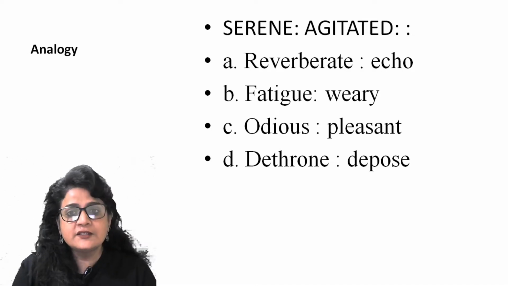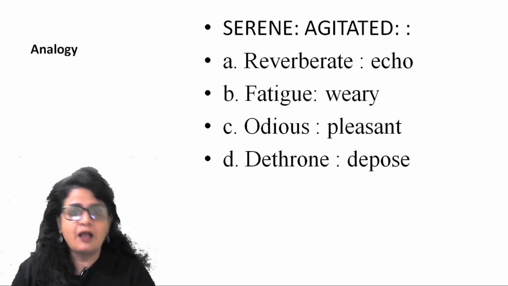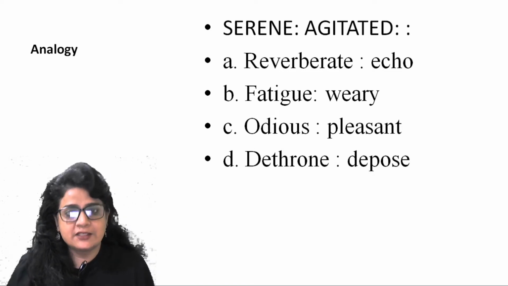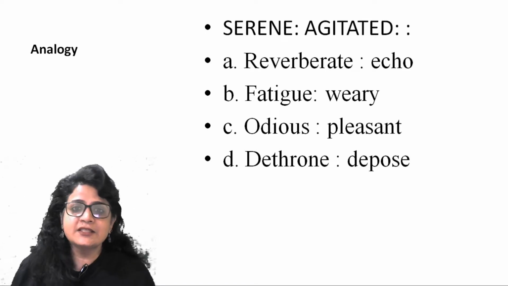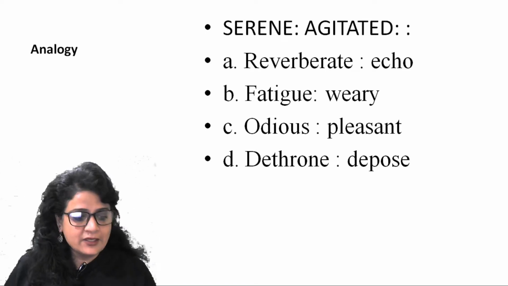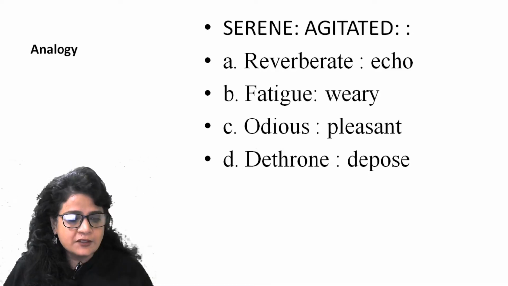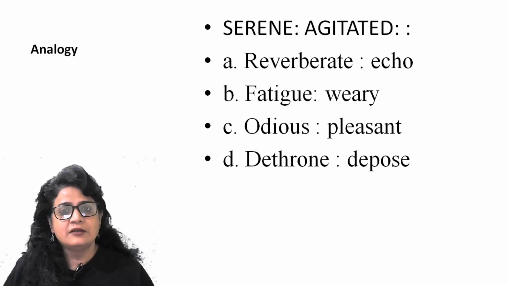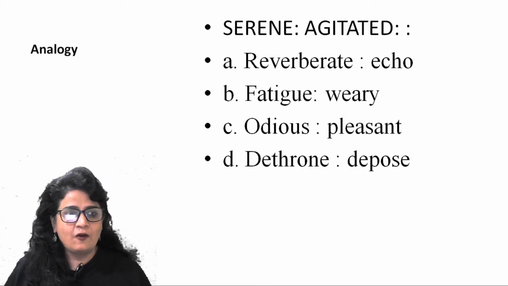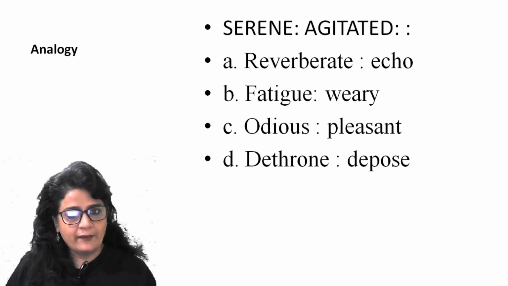All right. Now serene is something which is very calm and composed. Serenity. Agitated is when you are agitated, you are provoked. Just opposite of serene. So serene is you are tranquil, right? Or you are in control of your temperament.